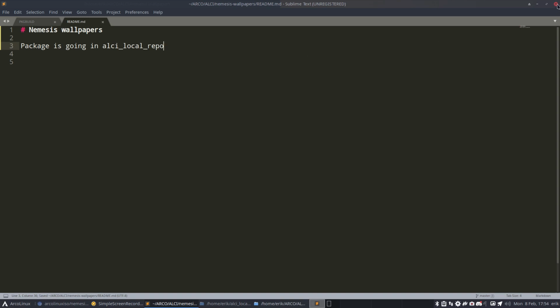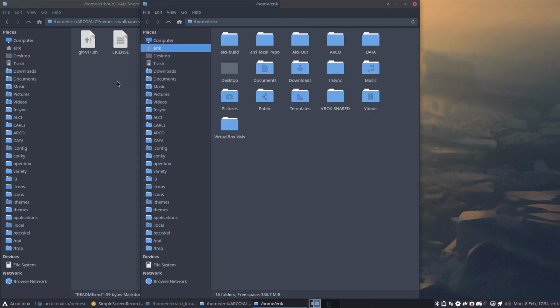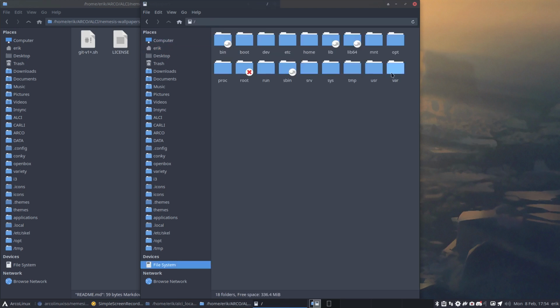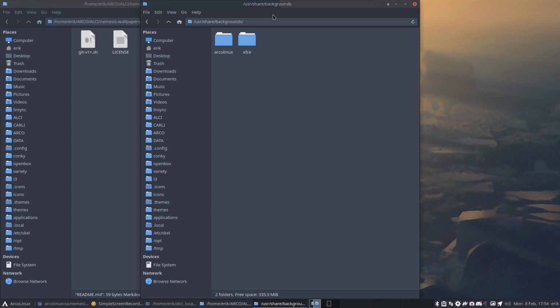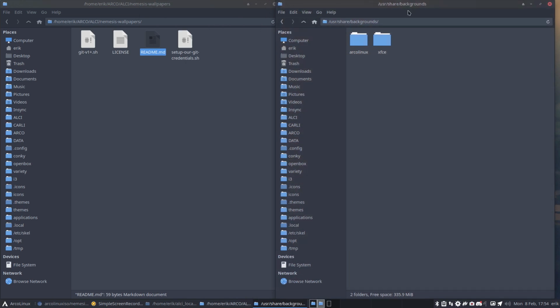Now I need to mimic, that's for me anyway, you can do different things, but I find it useful to mimic the structure where it's going to. So if you want to put a wallpaper somewhere, you follow along: user, share, and then backgrounds. Not in Plasma, then it's hidden deeper in SDDM.